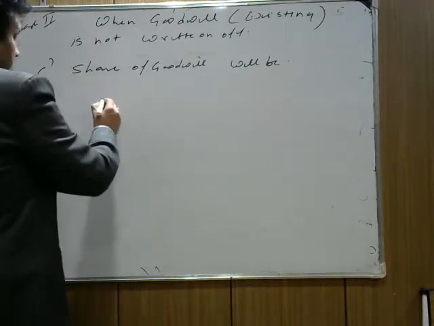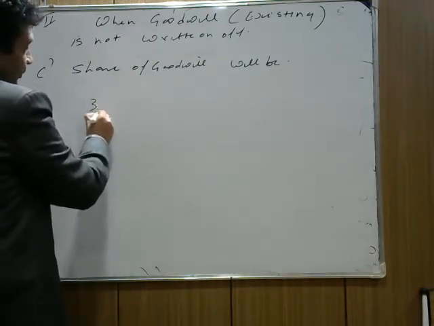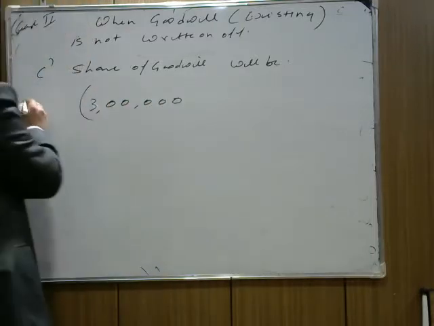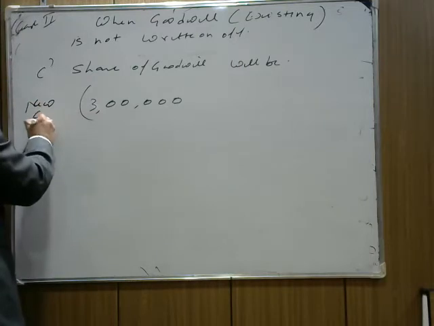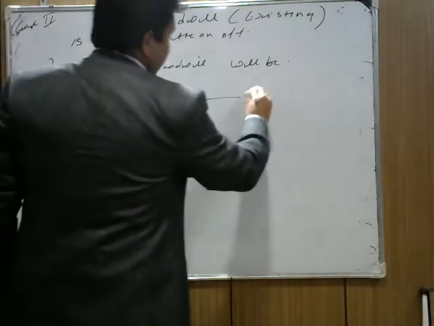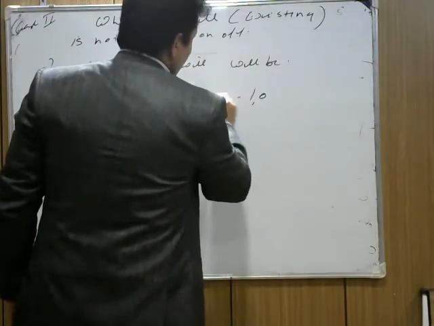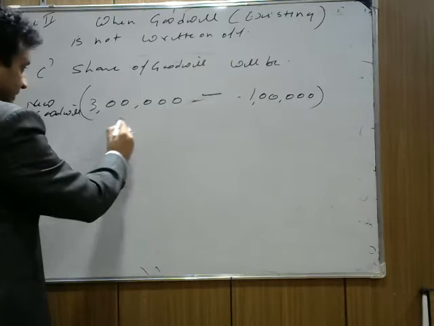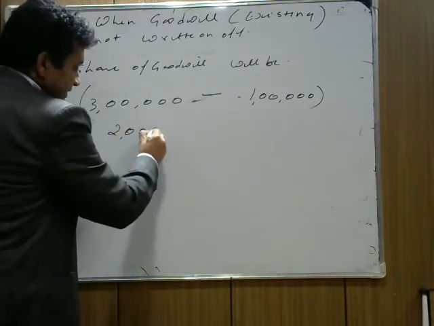The goodwill of the firm is valued at 3 lakh, this is the new goodwill of the firm, and the old goodwill is 1 lakh. It means the increase in goodwill is 2 lakh.